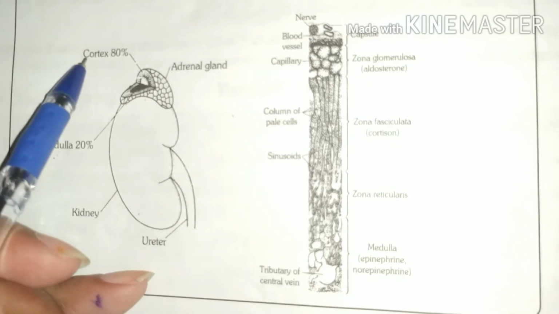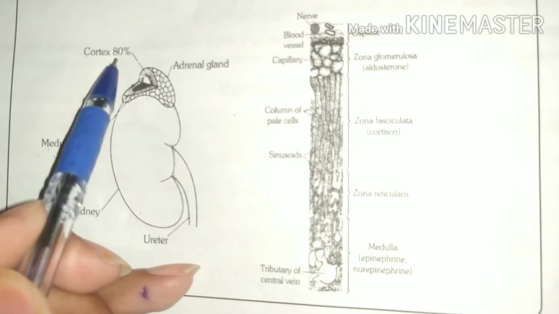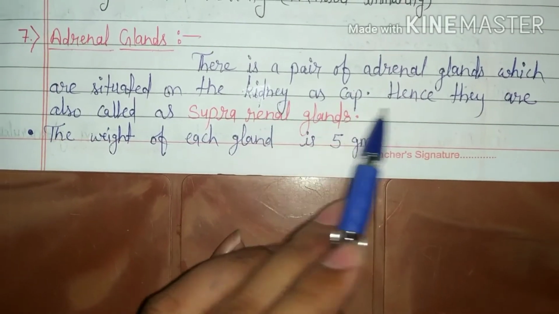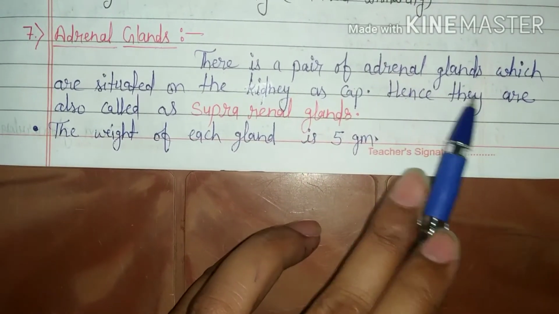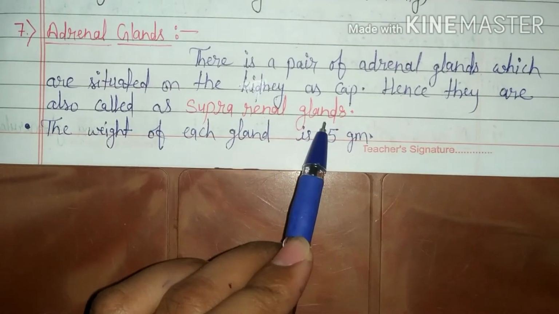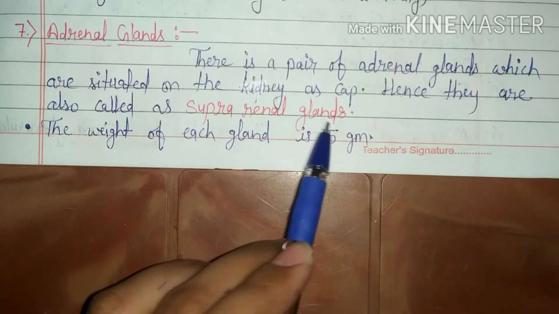Cortex region originates from embryonic mesoderm and medulla region originates from embryonic ectoderm. Hence, adrenal glands are also called suprarenal glands. The word renal is used for kidney. The weight of each gland is 5 gram.